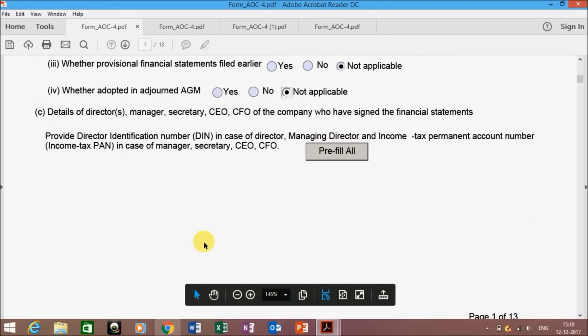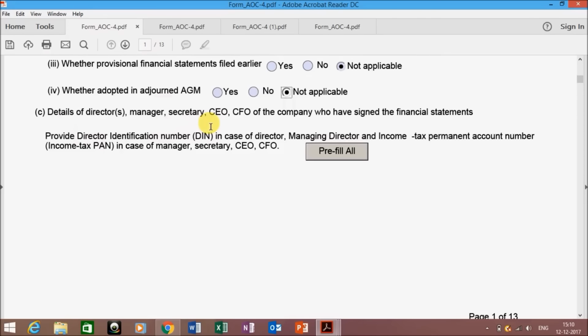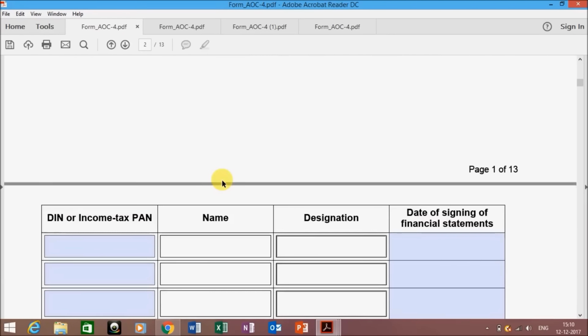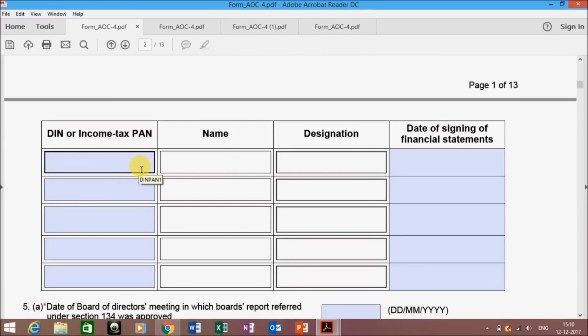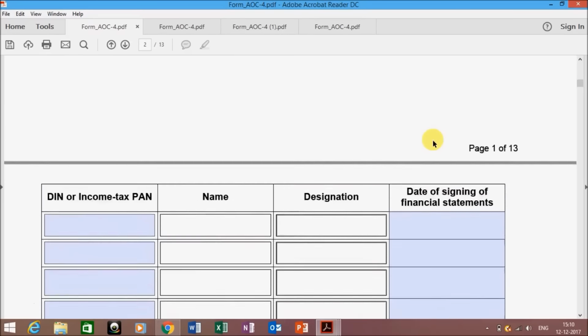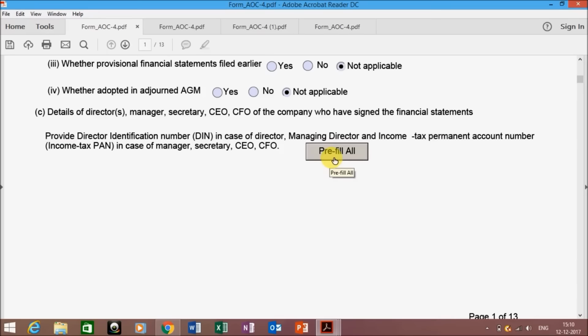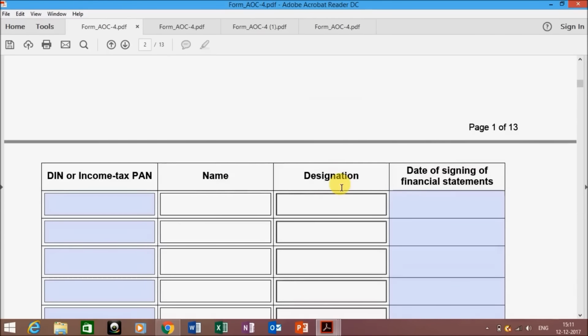Now the next question is the details of the directors, managers, secretaries of the company who have signed your financial statements. Here it is talking about the balance sheet and P&L. Now you have to enter the DIN number or PAN number of whoever has signed your financials and the date of signing of financial statements. When you enter both of these, just click on the pre-fill button over here. Then the name and designation will be auto-filled. I'll just show you a demo of the same.